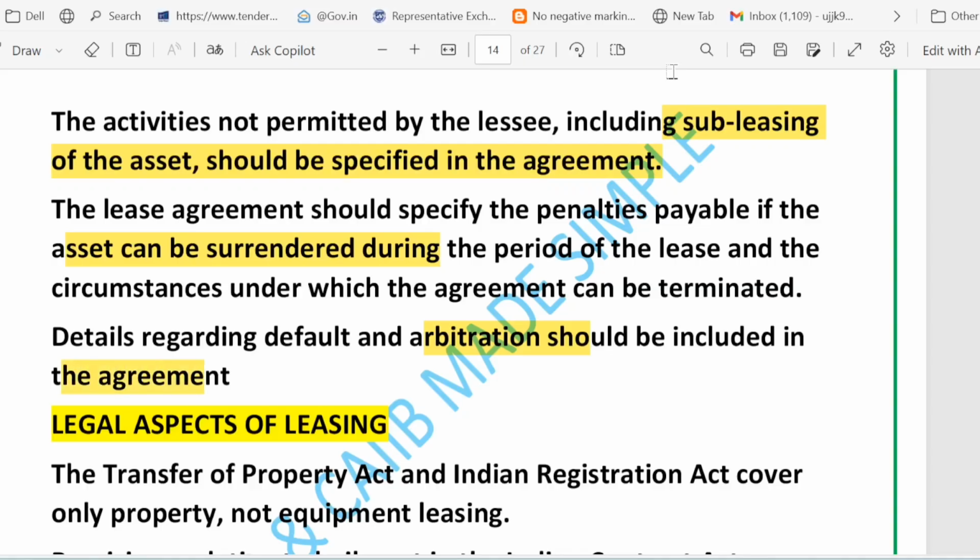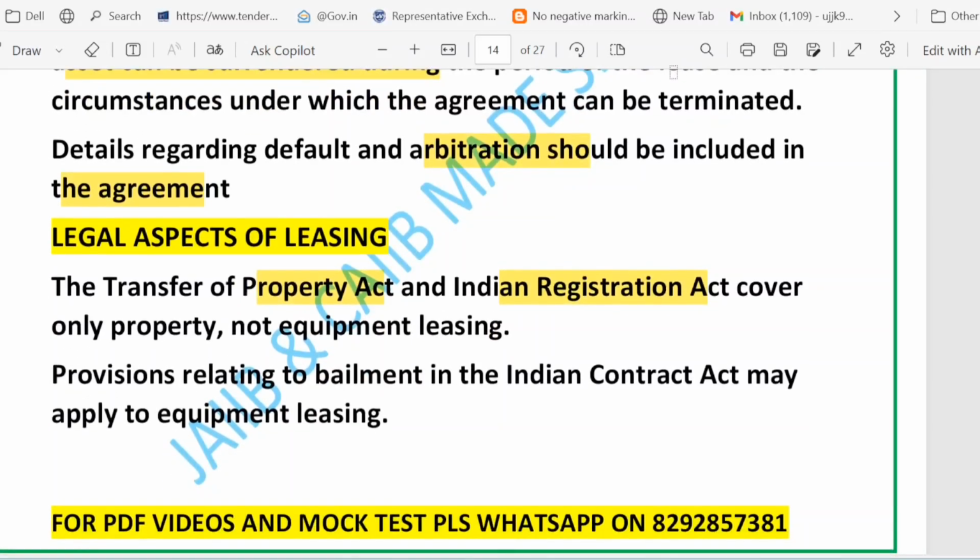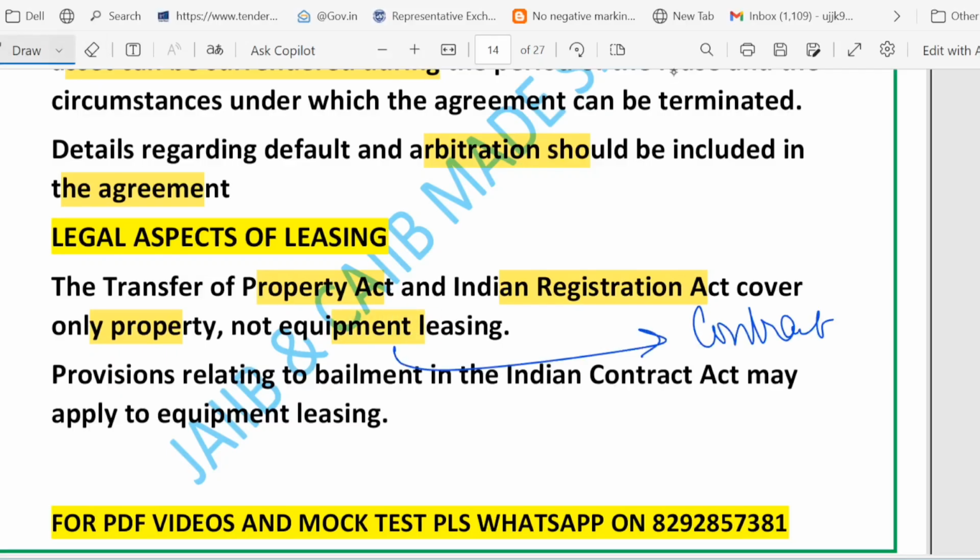Now, if we talk about the legal matters, Indian property laws like the Transfer of Property Act and the Indian Registration Act cover only immovable property like land and buildings. Remember, equipment leases are handled by contract law, and may involve bailment rules under the Indian Contract Act.